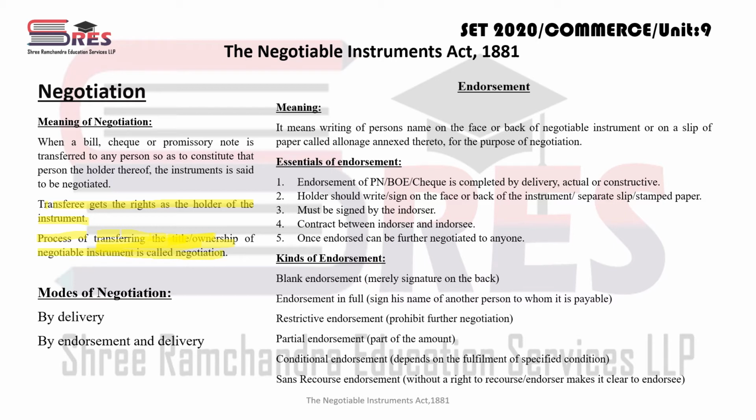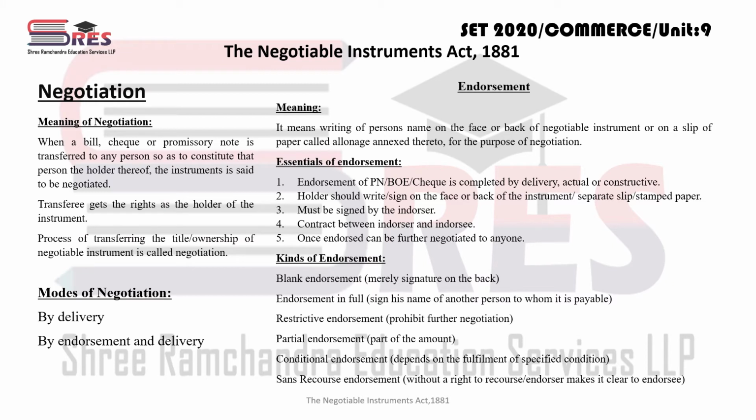तो negotiation basically क्या होता है? ट्रांसफर करना, but with the transferring of the negotiable instrument, ownership must be transferred. ownership transfer हो जाना चाहिए, और ये हो जाता है by default, right? तो अगर मैंने चेक मिस्टर बी के नाम पे मिस्टर बी को हैंड ओवर कर दिया, तो I have transferred that cheque. So merely physical delivery of the cheque to Mr. B makes Mr. B the owner of that cheque, owner of that amount. Okay, fine.